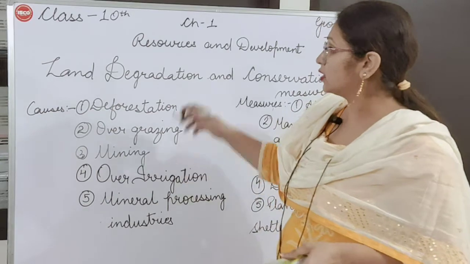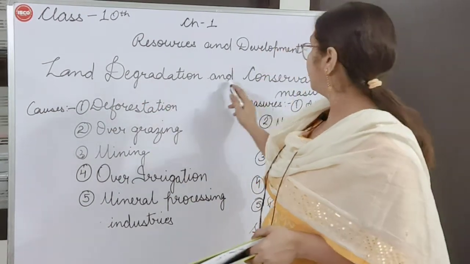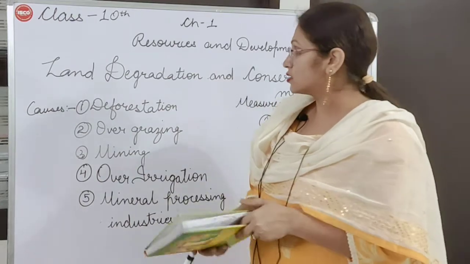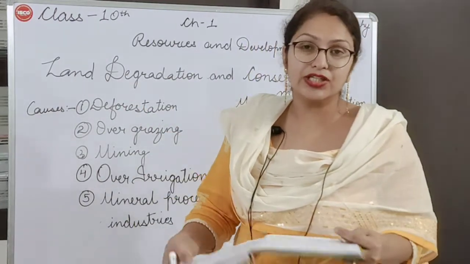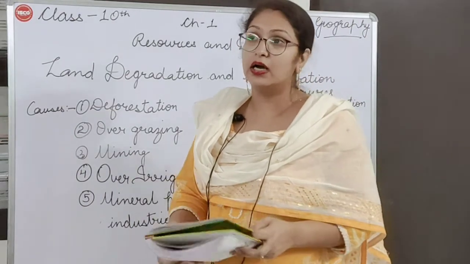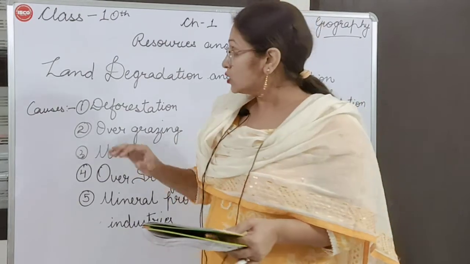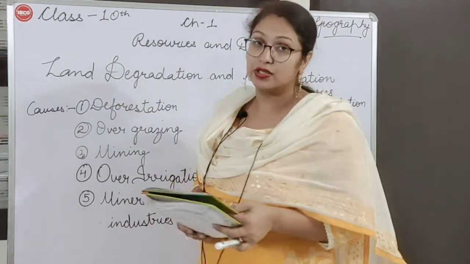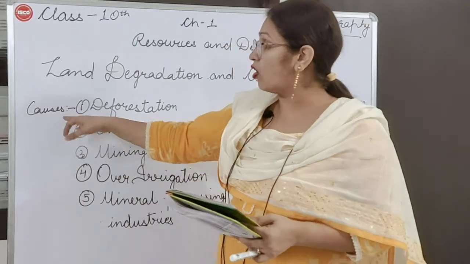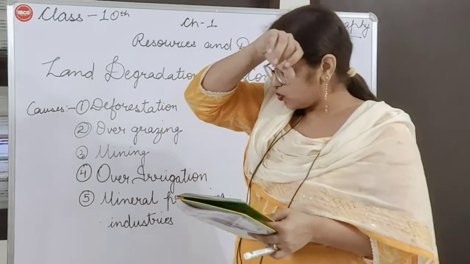Now we are starting with the next topic of chapter number 1 of geography, land degradation and conservation measures. See, land degradation. What is land degradation? Degradation is a condition that is causing something to get worse. So land, it is getting worse. Now we will see what are the causes for this land degradation, why this land is getting worse.